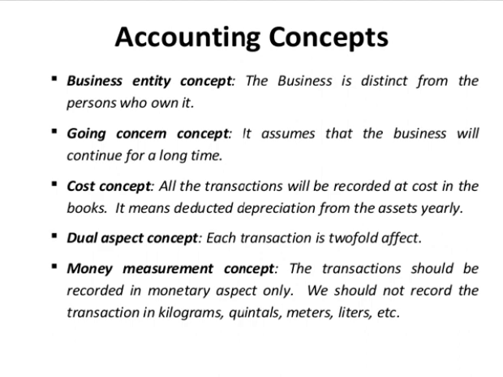Dual aspect concept. Each transaction has a twofold aspect, one debit and the other credit. Then money measurement concept. The transaction should be recorded in monetary aspects only. We should not record the transactions in kilograms, quintals, meters, liters, etc.